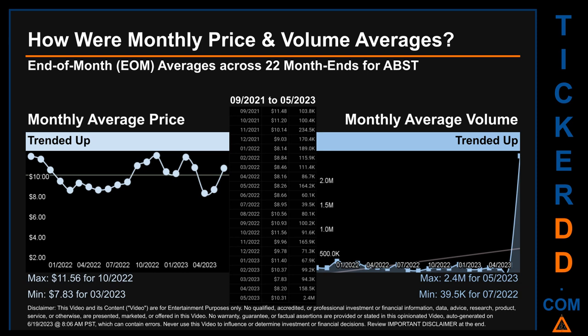How were price and volume averages for ABST? Across 448 trading days, there were a total of 22 month ends, of which monthly averages for daily price and volume were calculated. Overall, monthly price average trended up while monthly volume average trended up. The maximum end-of-month average price was $11.56 for 10/2022 while the minimum was $7.83 for 03/2023. Looking at volume, 05/2023 and 07/2022 respectively saw the highest and lowest monthly average volume at 2.4 million and 39.5 thousand.